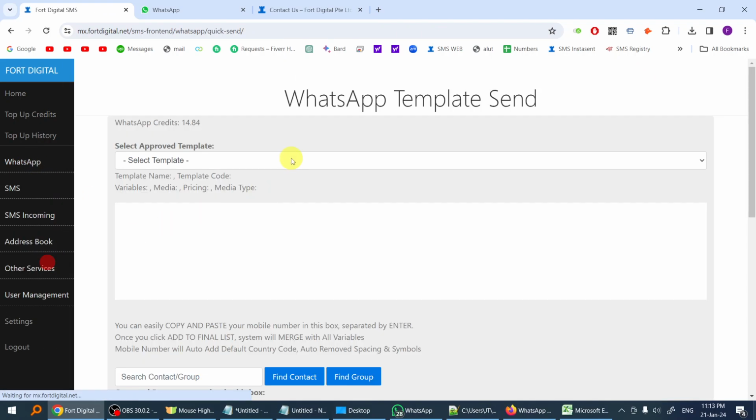For the broadcast, you can send to whichever customer you want first, but always remember, it's not recommended to use this service for marketing, especially promotional messages, because the recipients can easily block and report you.